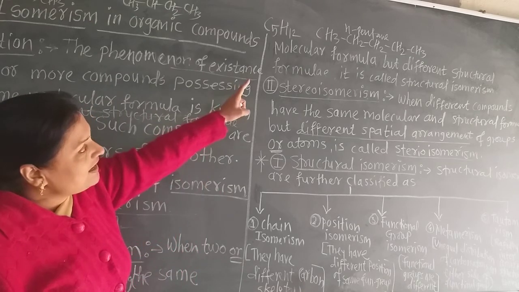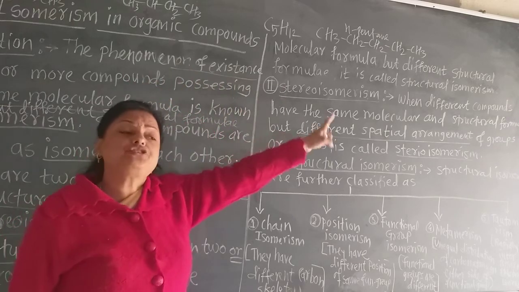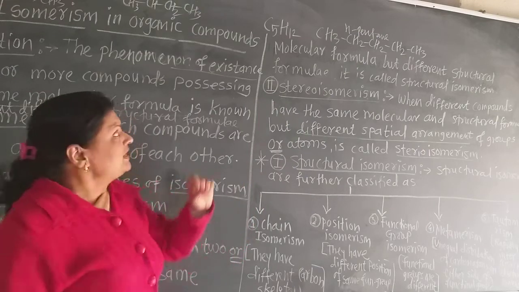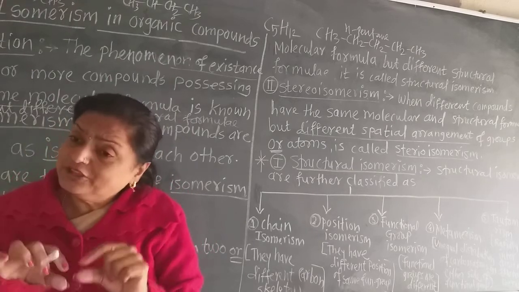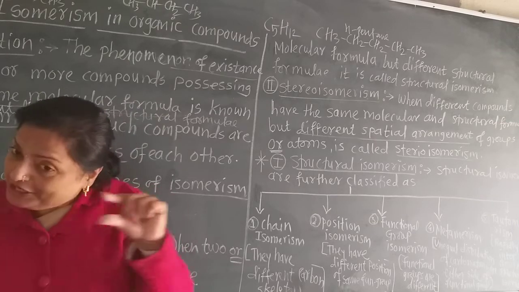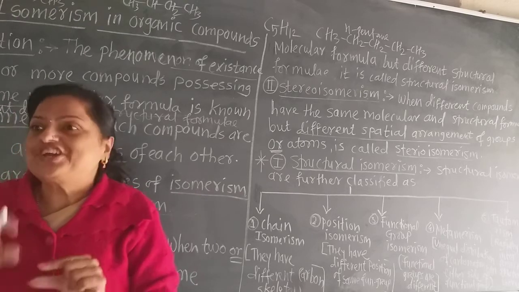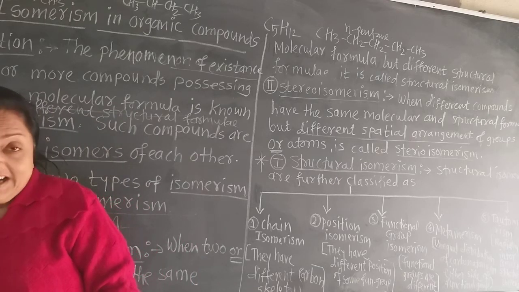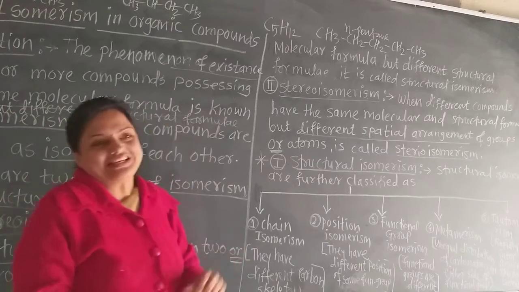Now see, in n-pentane, all the 5 carbon atoms are joined to each other in a straight chain. Their skeleton is chain-like. Now in iso and neo, what happened? The length of the chain decreases due to branching. That means their carbon skeleton is not straight; they have branching or substituents. Such isomers, which differ in the carbon skeleton or parent carbon chain, are called chain isomers.